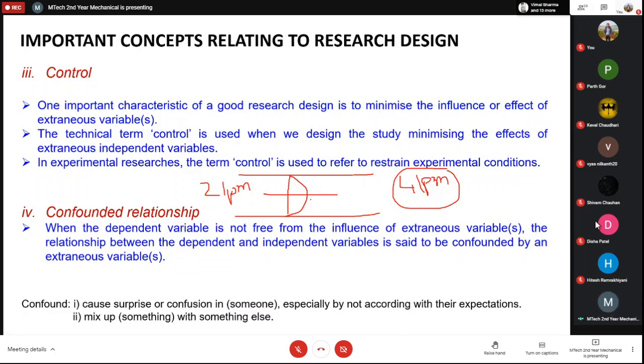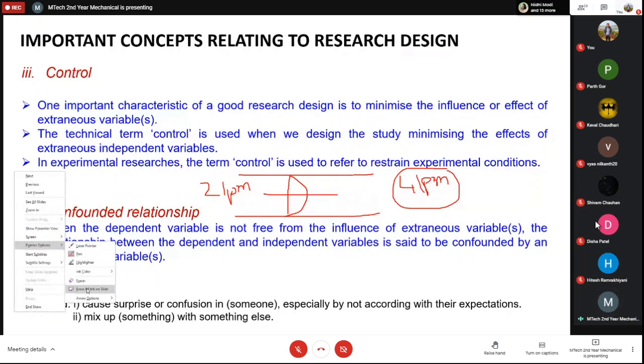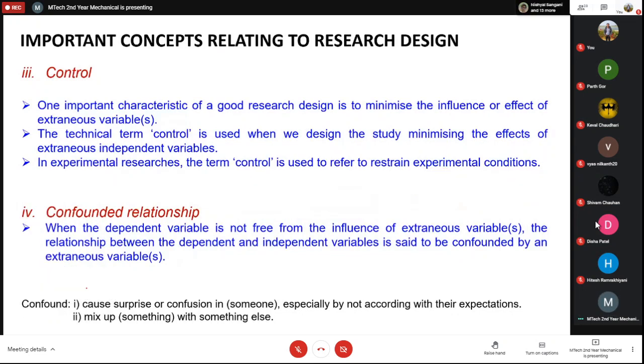You have to make sure that ideally you should get that value, and you should not get confused with the fact that it is possible that the theory doesn't hold, or is not valid, at 4 lpm. So you have to take care of all these things. But if you see that your theory is valid and you are not getting the expected value, then your relationship between the flow rate and the velocity is a confounded relationship. That means it is affected by some other things which are not part of your direct independent variable.